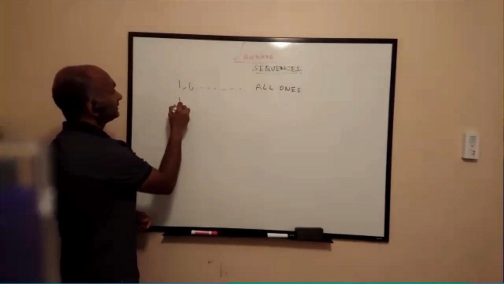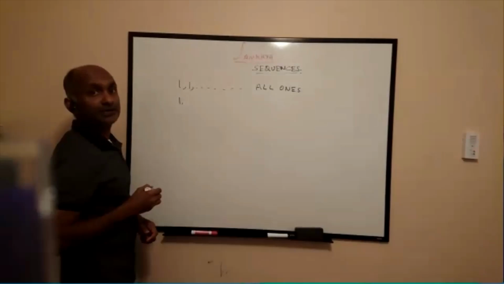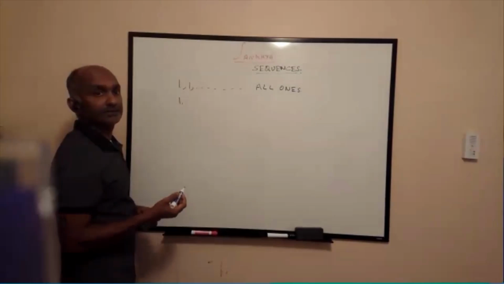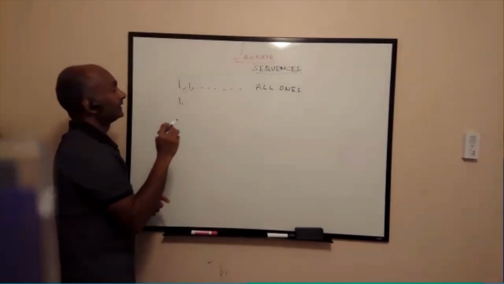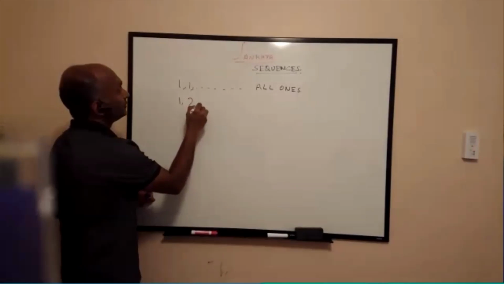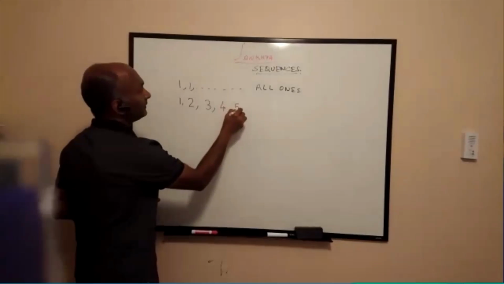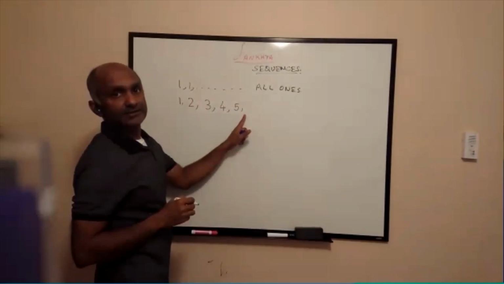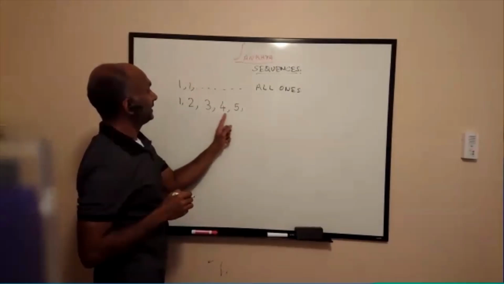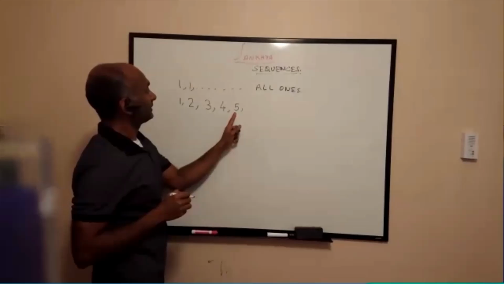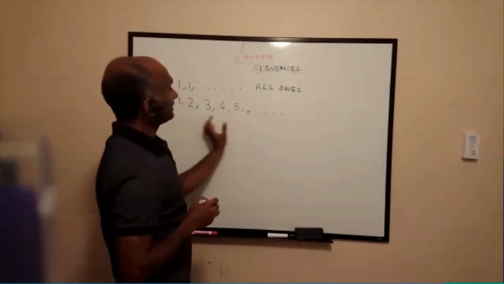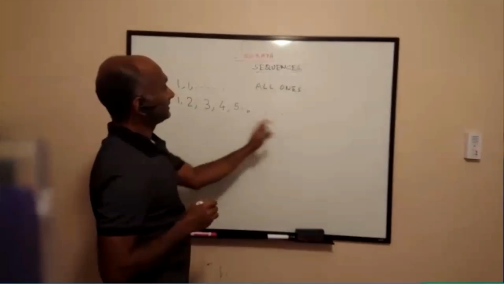Now we can talk about another sequence of numbers. Is it clear, Aditya? Which is 1, 2, 3, 4, 5. Now you can guess what the next number is because you already figured out the pattern. 6, and then so on. So these are just counting numbers. You're just counting, increasing by 1.